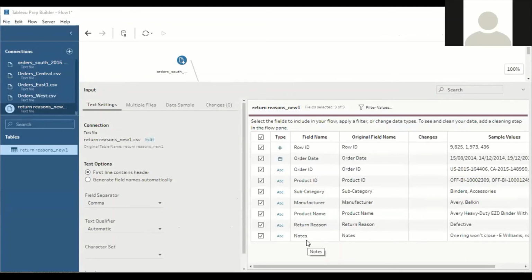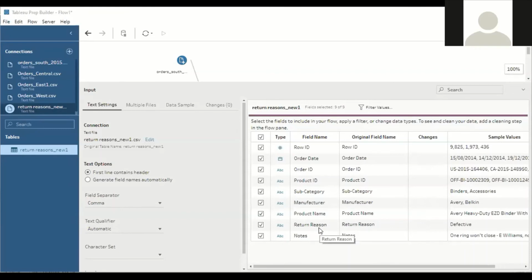As far as the return reason is concerned, I'm more concerned about the order ID. I want the data from order ID, and even product ID. I don't want subcategory. Manufacturer also I don't want. And the product name, I don't want the product name field either. But the most important field here is the return reason. What is the return reason? The reason to return the product. And what are the comments of the customer? And who has approved the return products?